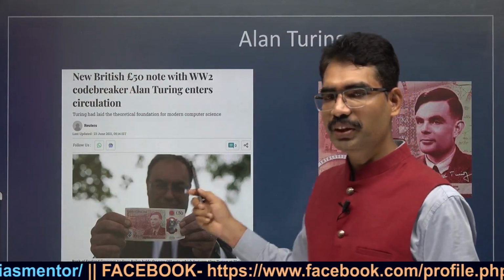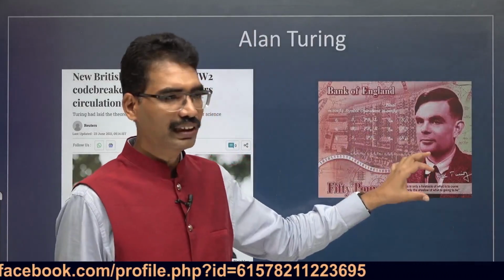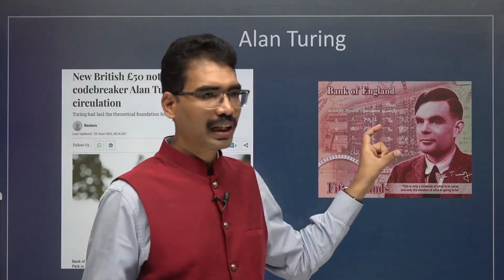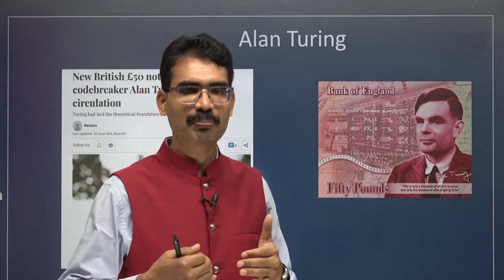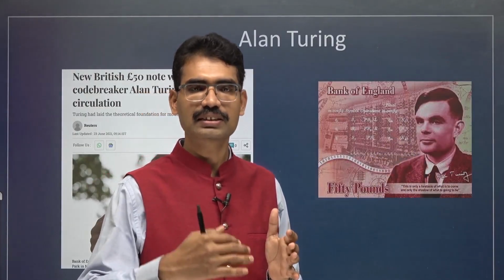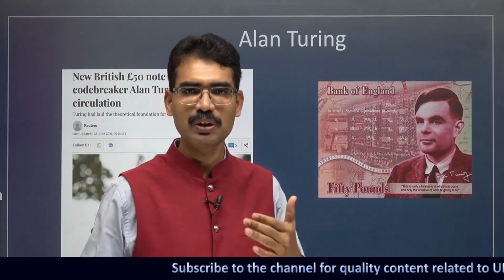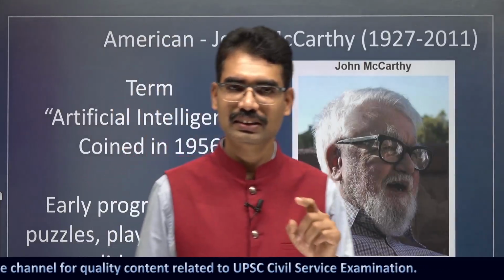Another interesting element is that he contributed this much, but the same society killed him. How? Societies sometimes kill the best talent because of their prejudices and superstitious beliefs. He was LGBT, he was gay, but during those times, if a person publicly said he was gay, it was illegal. He was even imprisoned. The danger of imprisonment was there. That's why he was not able to say it, and because of his tension, he committed suicide by taking cyanide.